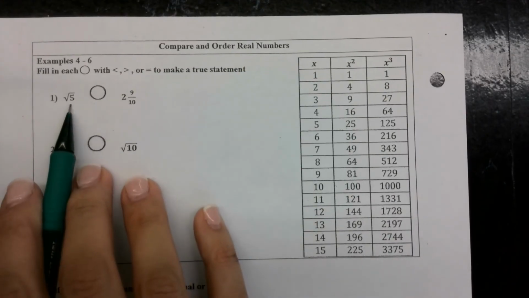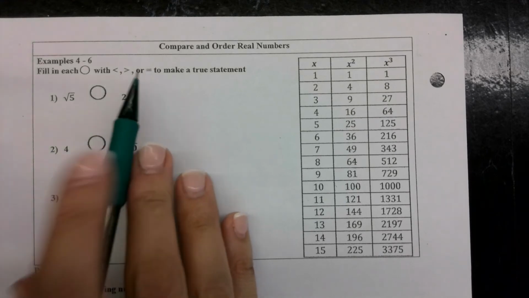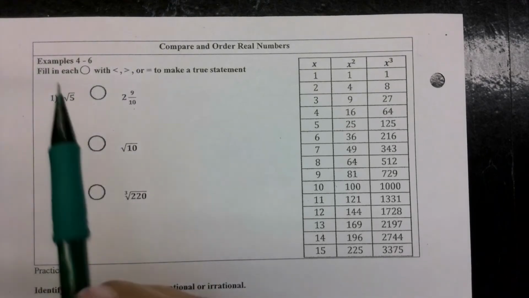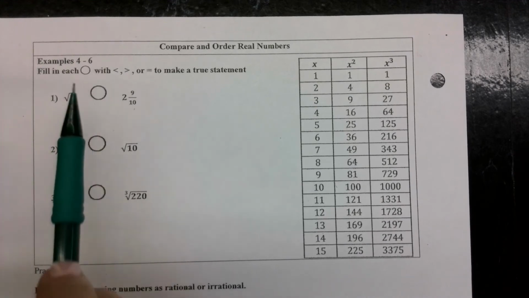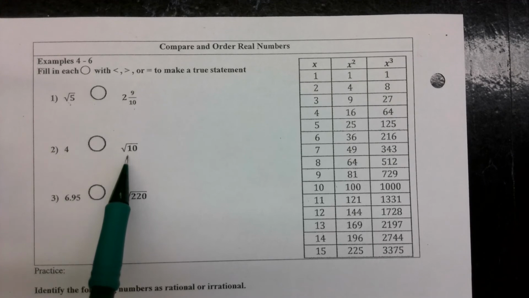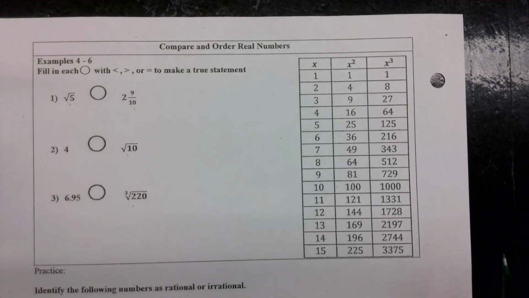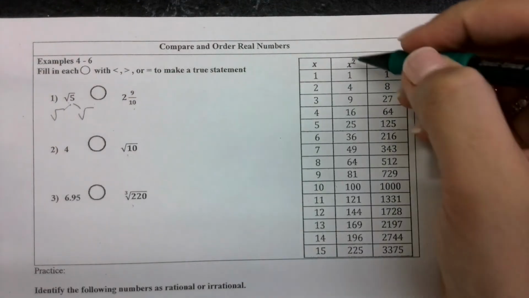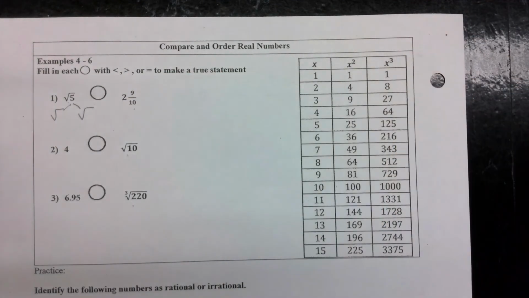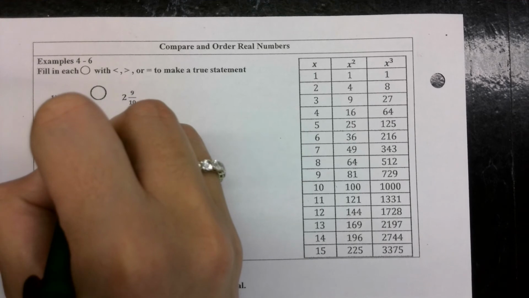Okay, so on the back, now what we're doing is using the chart, we want to compare if the square root of 5 and 2 9/10 is greater than, less than, or equal to. When you're looking at your irrational numbers, you need to estimate them to the nearest whole number. So what two perfect squares does root 5 fall between? 2 is the square root of 4, and 3 is the square root of 9.